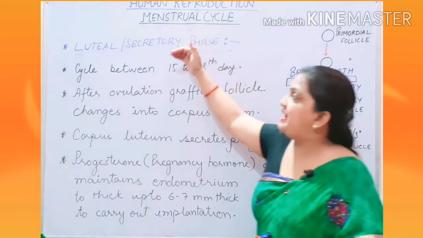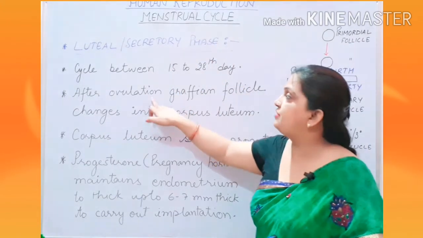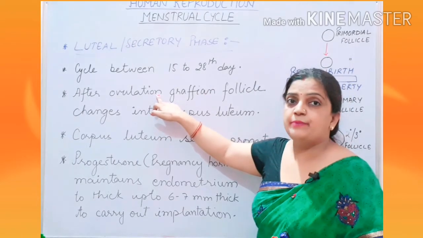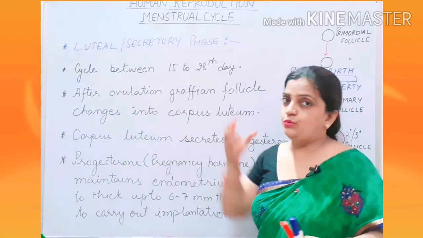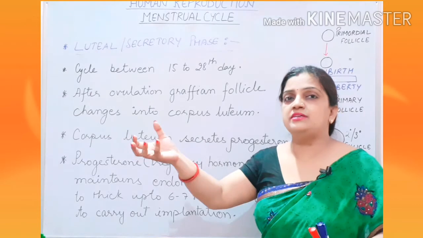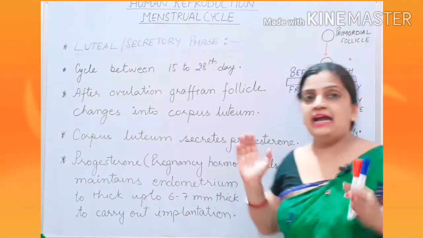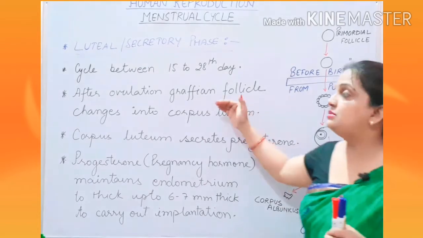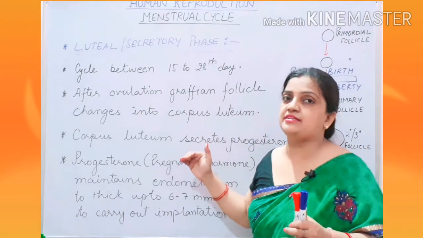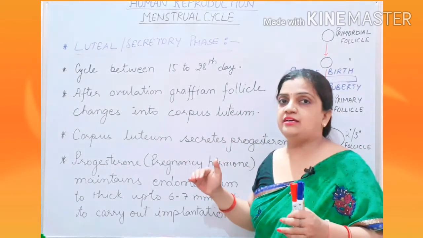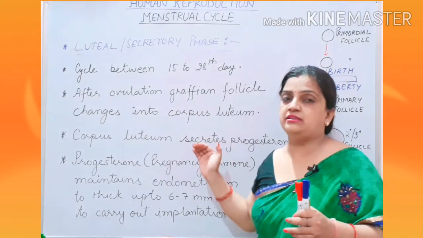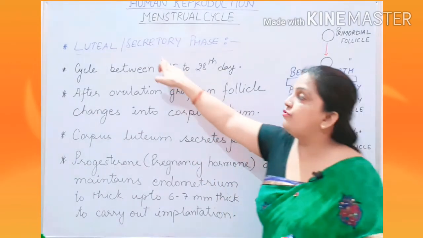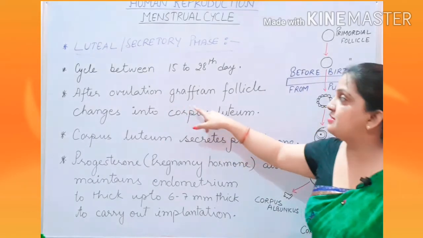Now what is this phase? It is after ovulation. And what happens after ovulation? The oocyte enters into the oviduct, and your Graafian follicle is left inside the ovary. The changes which take place inside the ovary within the Graafian follicle are the luteal phase. So what is written here?